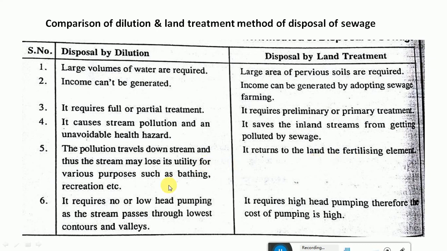Dilution requires no or low head pumping, as the stream passes through lowest contours and valleys. Land treatment requires high head pumping, therefore the cost of pumping is relatively high, because if you want to irrigate the land, then we may have to pump the water through longer distances or different gradients. So we may require pumping to send the sewage to the required area for sewage farming. And in dilution we may not require any pumping, because we are just discharging it to the lowest contours and valleys through which it flows into the river water systems.